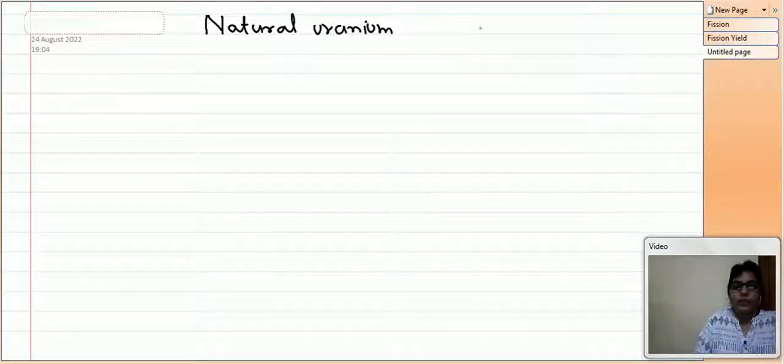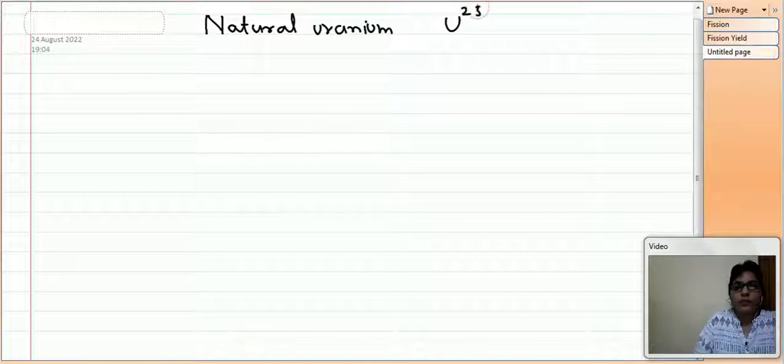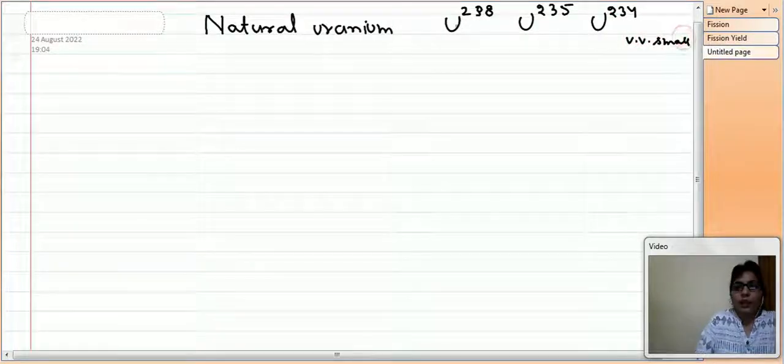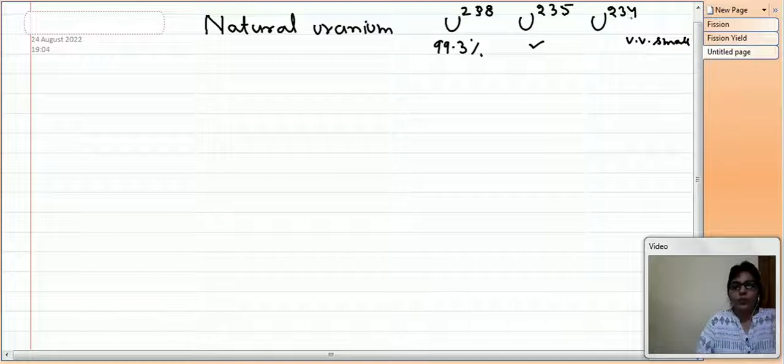there are different types of isotopes. One is uranium 238, then uranium 235, and also there is uranium 234, but this is very small. 99.3% is uranium 238, and then the rest of the portion is uranium 235, and a very small amount is U234.